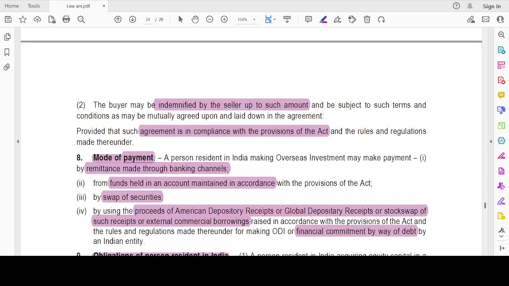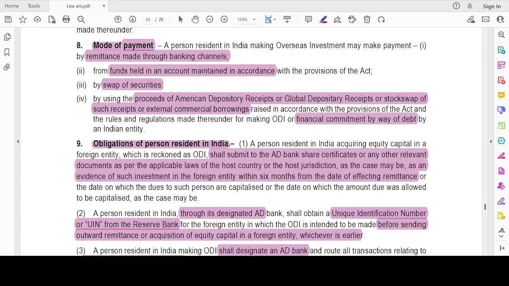Mode of payment: a person being a resident in India making overseas investment may make payment through banking channels. There's no cash, only banking channels. Okay, either it could be the funds held in accordance with the provisions of this Act, in a foreign currency account or the resident foreign currency RFC account. Then by way of swap of securities, by using the proceeds from ADRs, GDRs, or stock swap or ECBs, or a financial commitment by way of debt by an Indian entity. Only these ways you can make the payment.